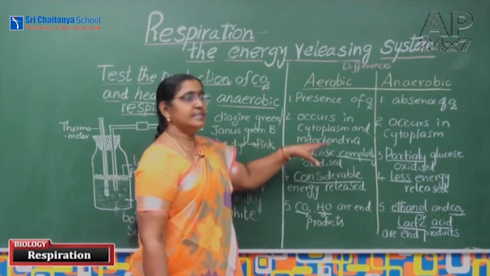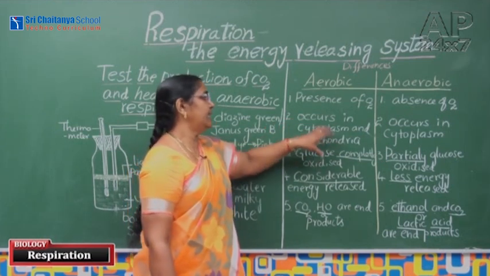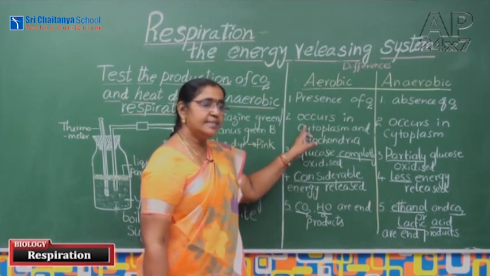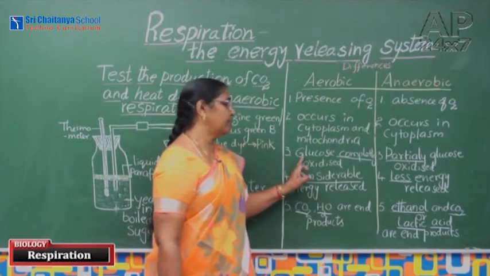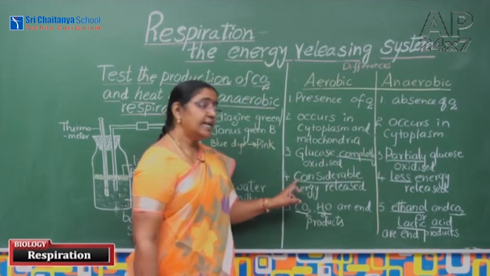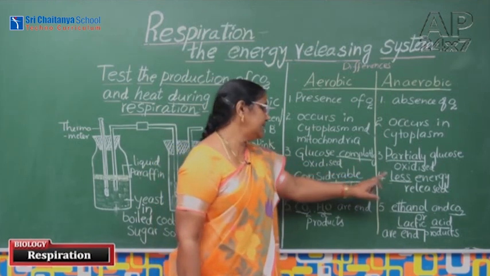These differences, when we study them, we can conclude easily. Presence of oxygen, absence of oxygen. Occurs in cytoplasm and mitochondria, only occurs in cytoplasm. Glucose completely oxidized, partially oxidized. Considerable amount of energy is released, less amount of energy is released.